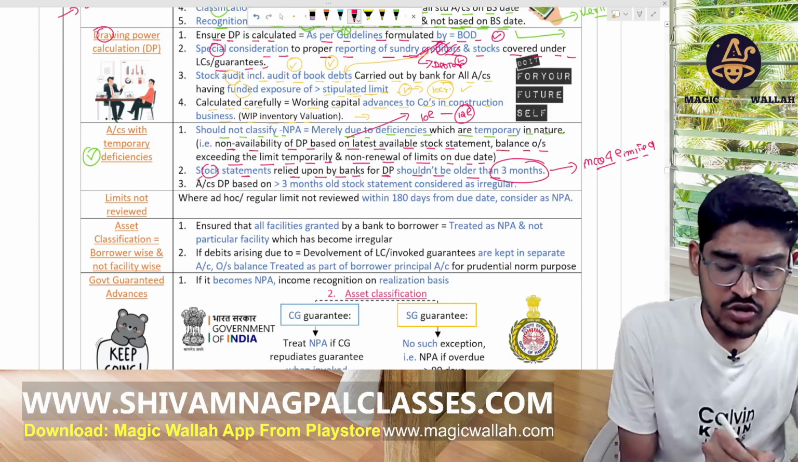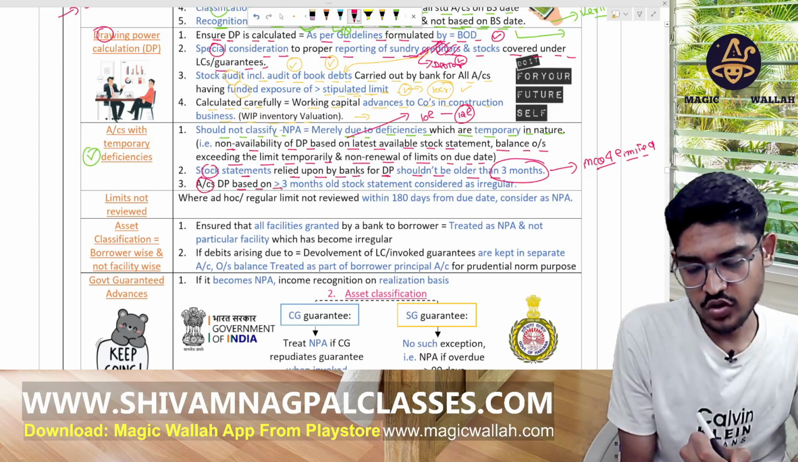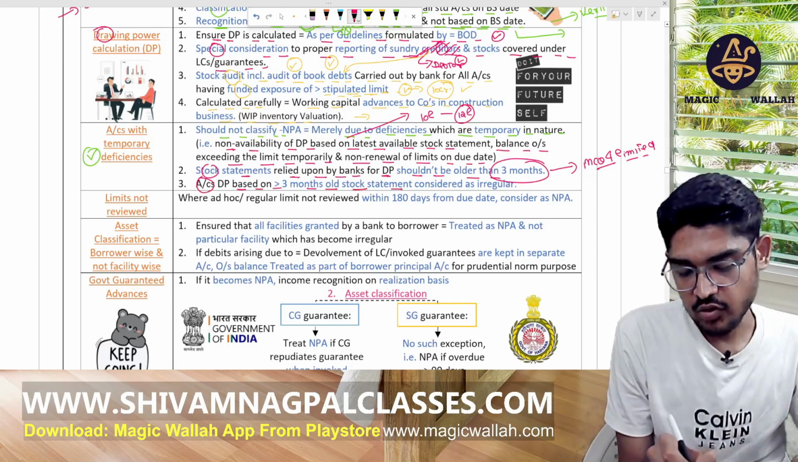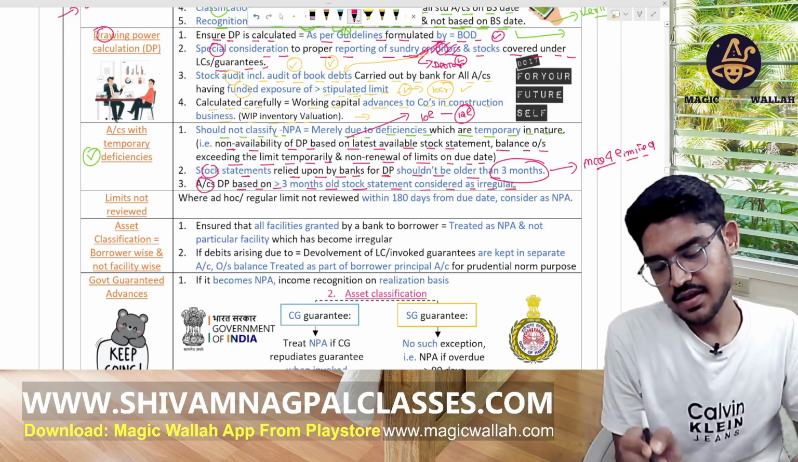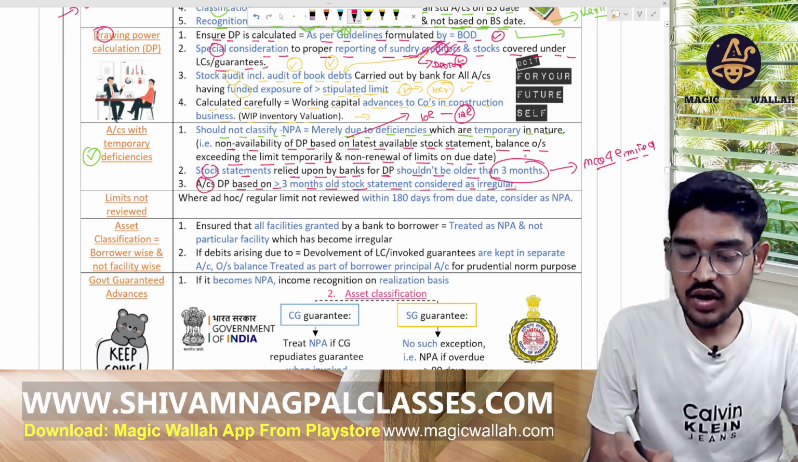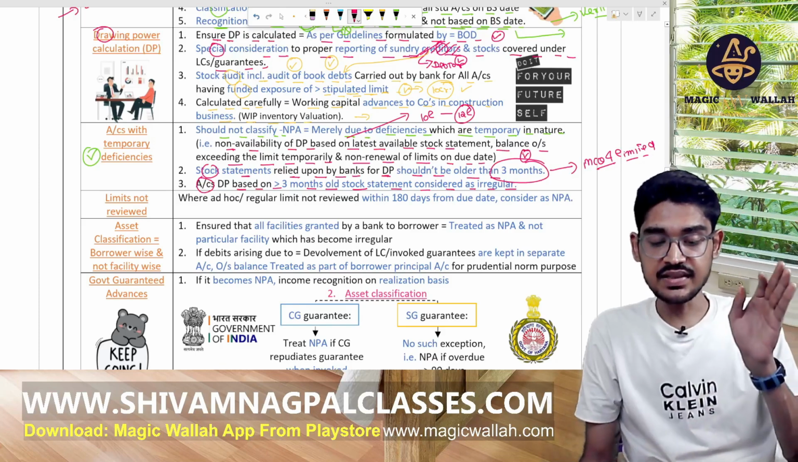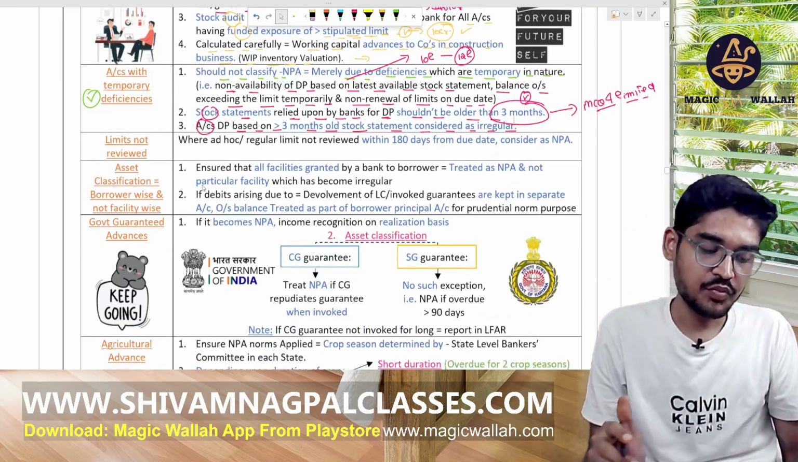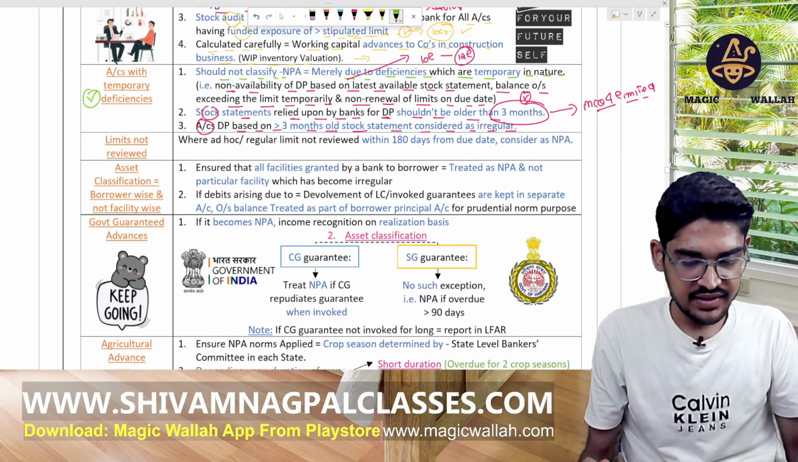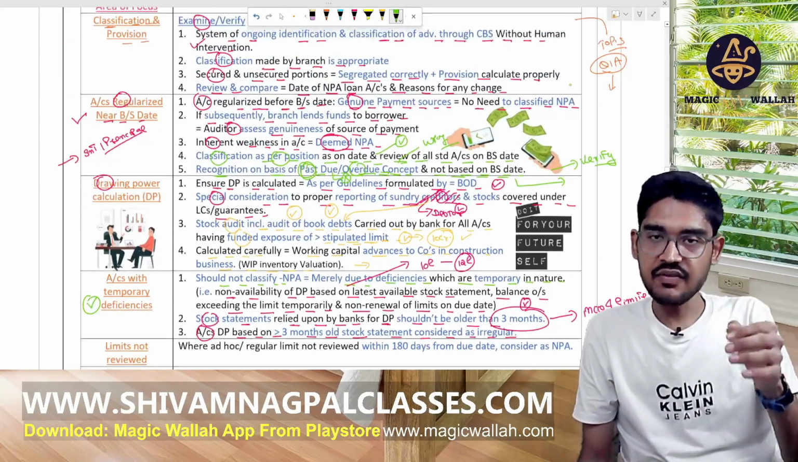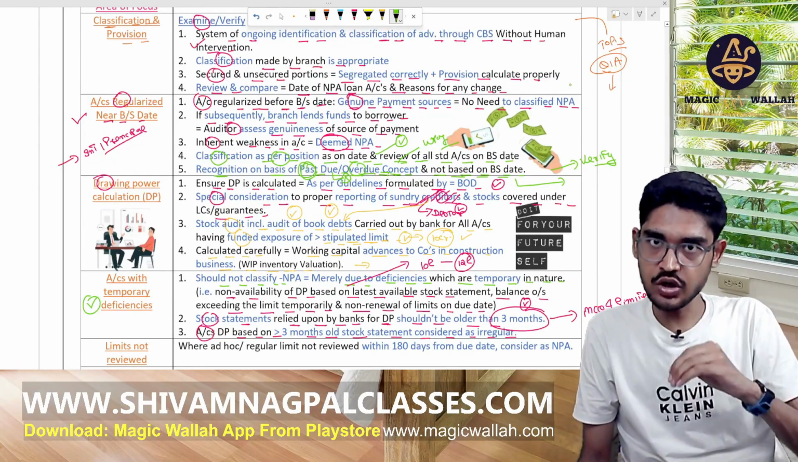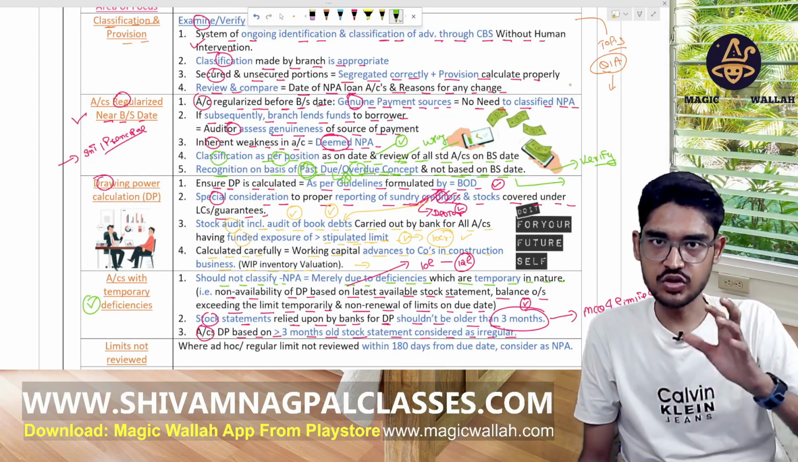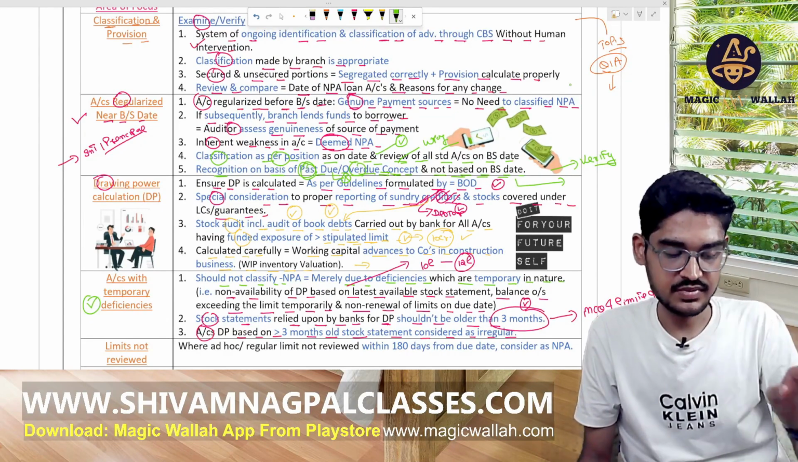Now, accounts with DP based on a 3-month old stock statement are considered irregular. Okay, so it should not be older than 3 months. If more than 3 months, in that case, it should be considered as an irregular account. Now, okay, we are covering them. We are reading all these topics. After covering this topic, we will cover the questions over this topic, then connect this topic with the question, and see how the question will be asked in the exam, right?